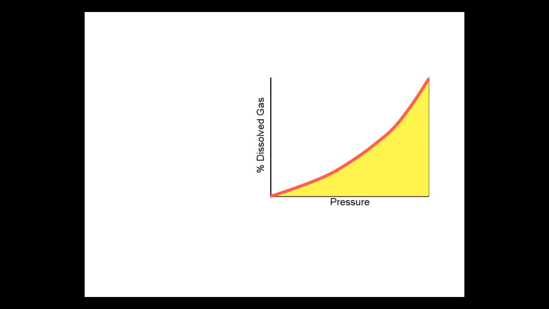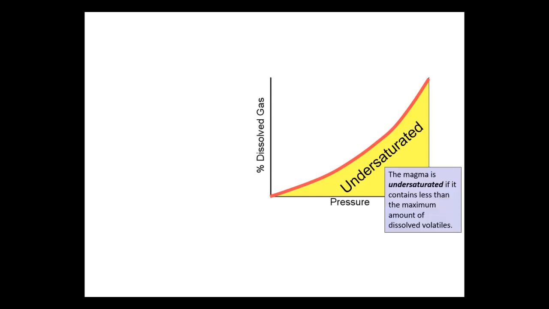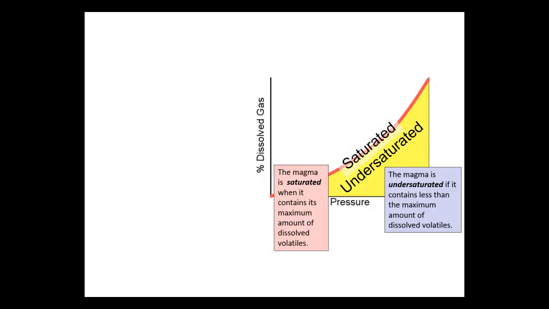This means that the percentage of dissolved gas at high pressure is more than the percentage of dissolved gas at low pressure. We use the term undersaturated if the liquid contains some dissolved gas, but not as much as it could possibly contain. Any composition that falls in the yellow area on the diagram will be undersaturated. The red curve represents the maximum amount of gas that can be dissolved in the liquid at any pressure. When the liquid contains exactly this amount, no more or no less, we say it's saturated.